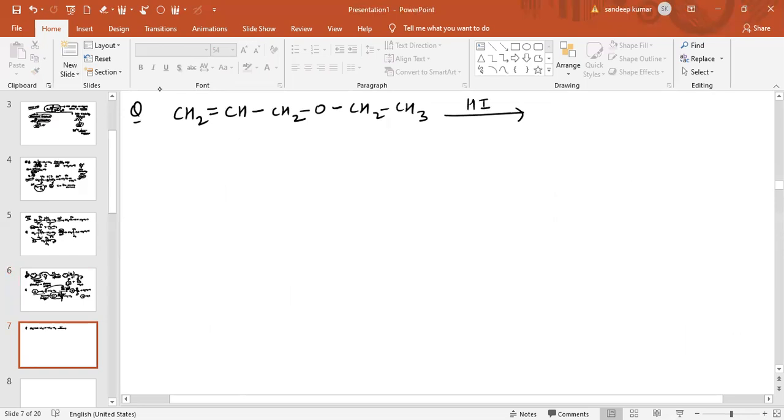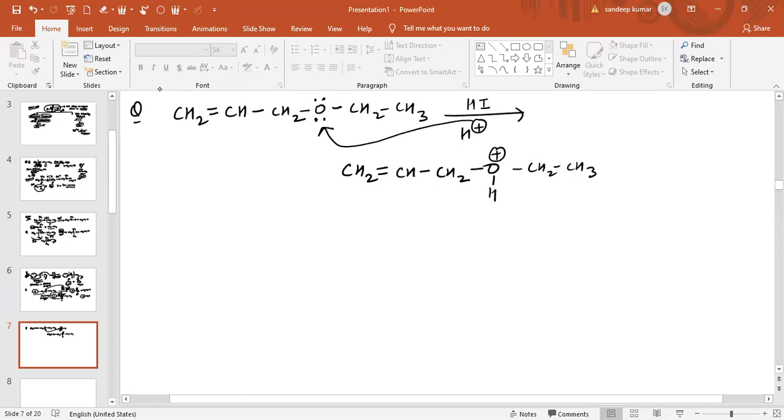See what happens in the first step. This H plus will attack on oxygen, electron deficient and electron rich. So the intermediate obtained is CH2=CH-CH2-O positive-H, and this is CH2-CH3.